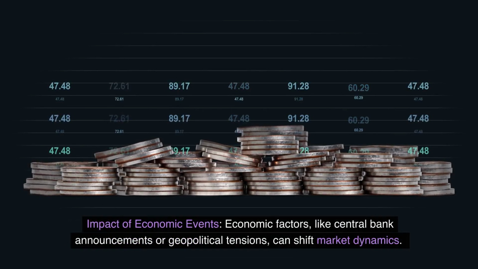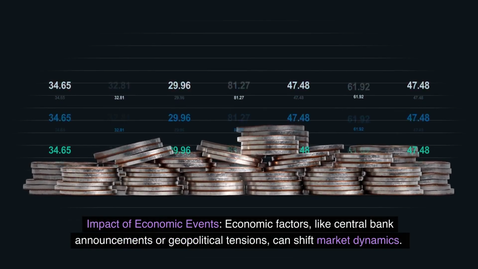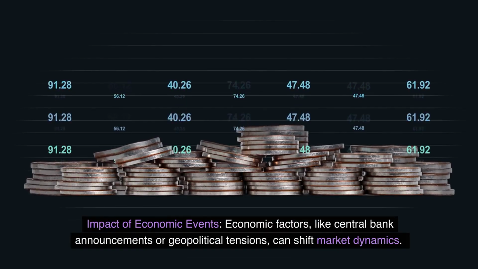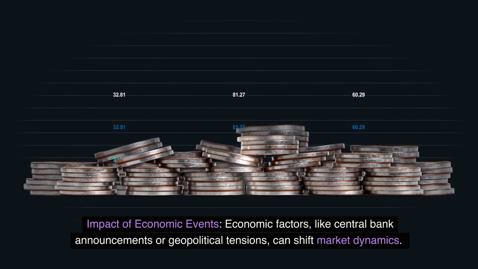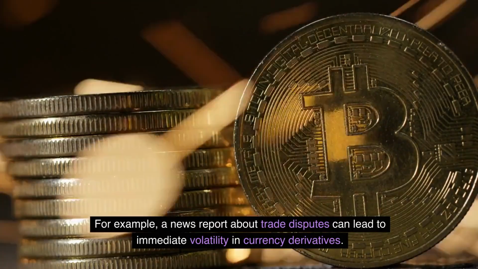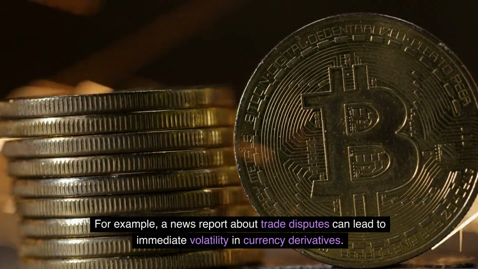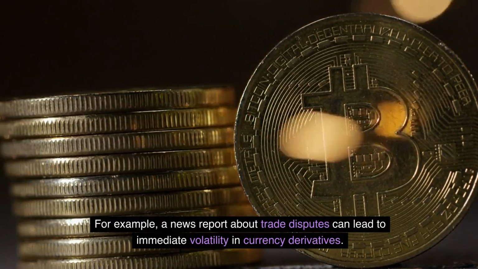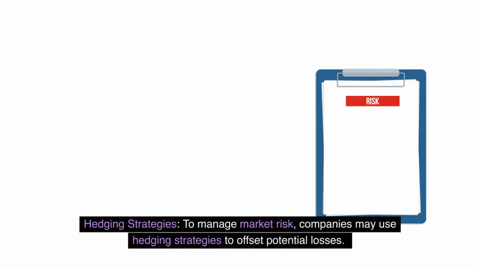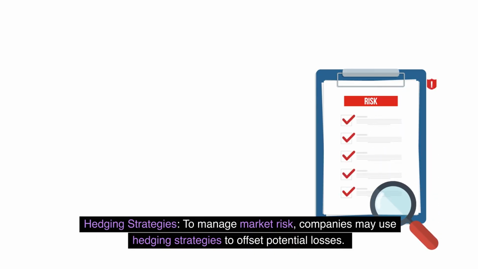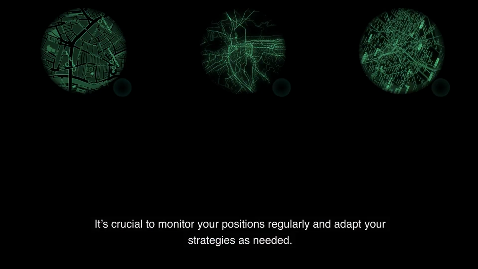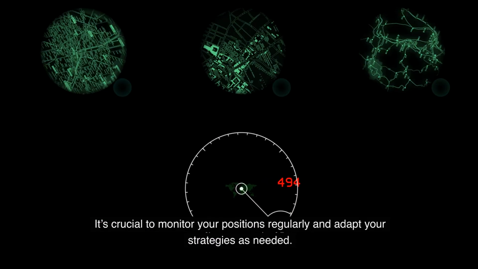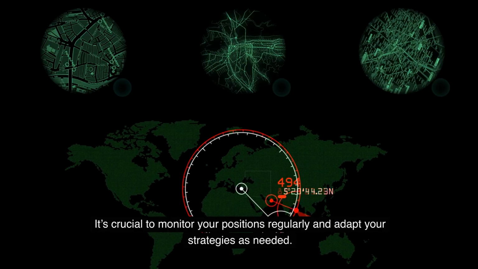Impact of economic events. Economic factors, like central bank announcements or geopolitical tensions, can shift market dynamics. For example, a news report about trade disputes can lead to immediate volatility in currency derivatives. Hedging strategies. To manage market risk, companies may use hedging strategies to offset potential losses. It's crucial to monitor your positions regularly and adapt your strategies as needed.